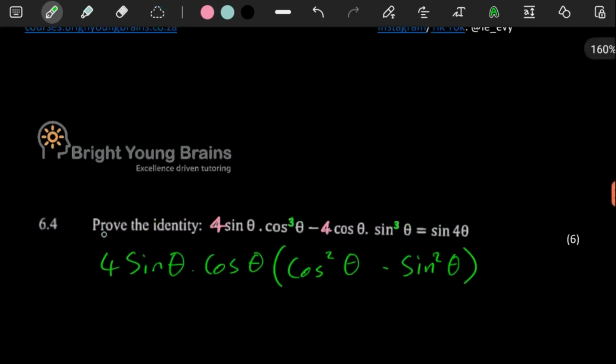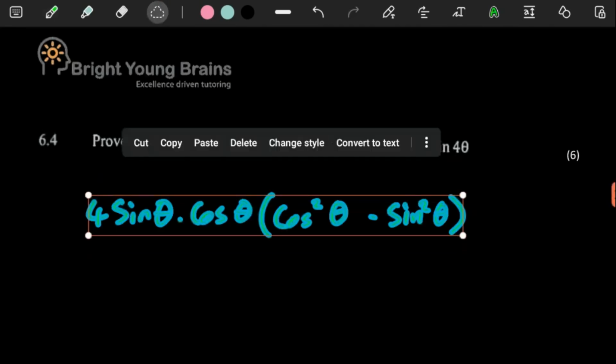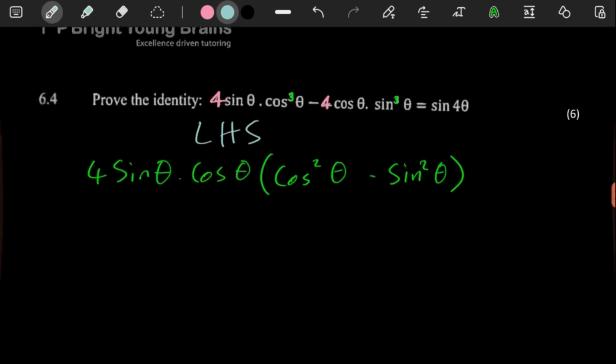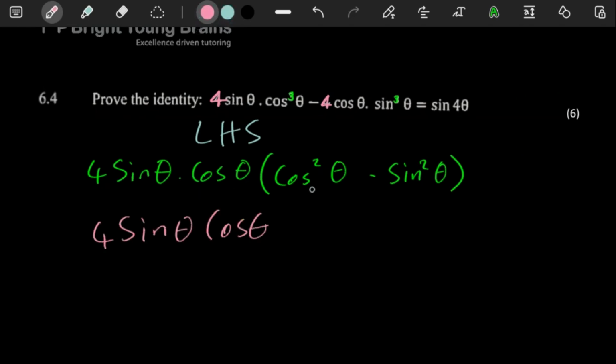This is clearly the left-hand side. So if you're going to prove an identity, you obviously want to work with the side that looks more complicated. We took out 4 sine theta, cos theta. So if that's gone here, there's cos squared theta left. If that is gone here, there's sine squared theta left. This is clearly the double angle of cos. Let's just leave this the way it is for now. And then clearly here, this is giving us cos 2 theta, because this is the double angle of cos.